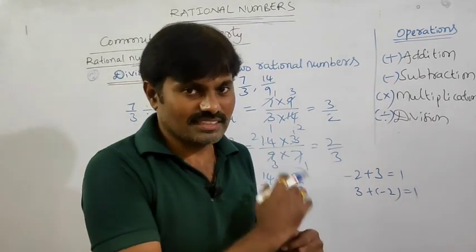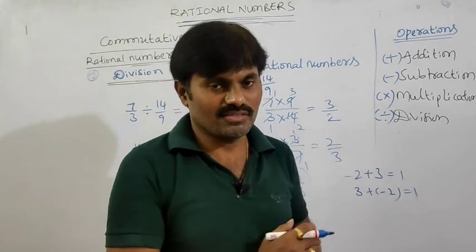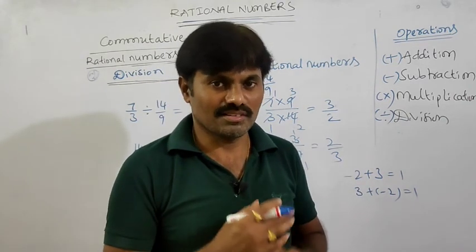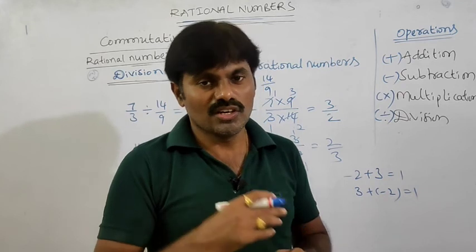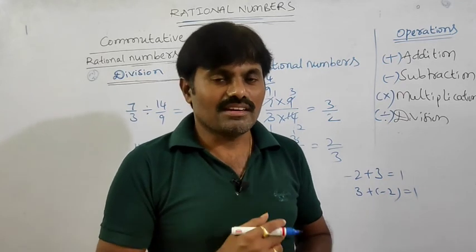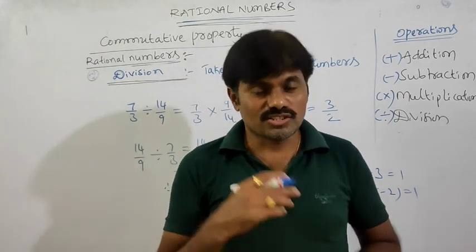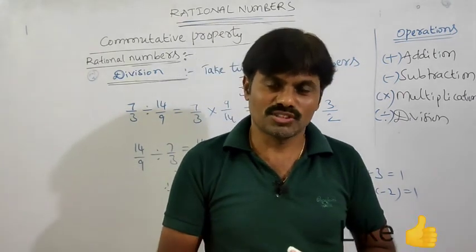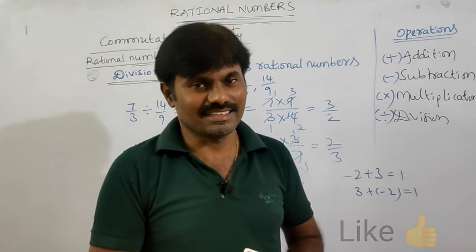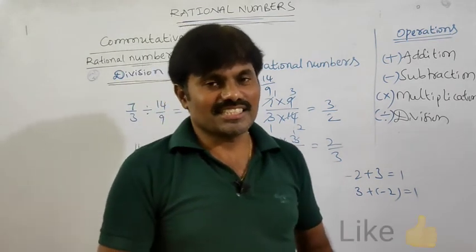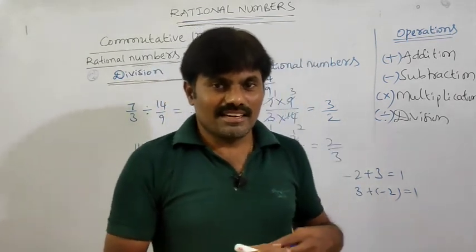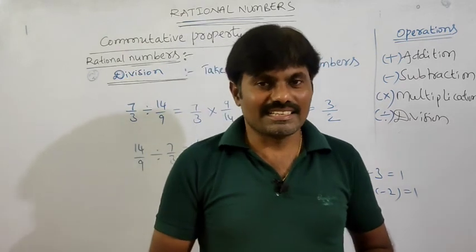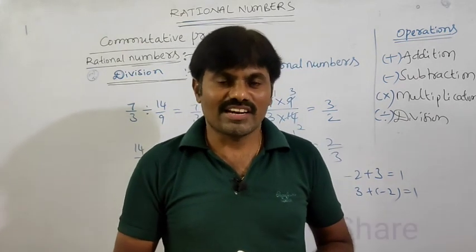Okay, so like this we can use the properties of rational numbers or natural numbers or whole numbers to simplify the given mathematical expressions, and also to solve some big problems we use these small properties to simplify very easily. Is it clear? So in the next session we will discuss the associative property clearly in the set of rational numbers.